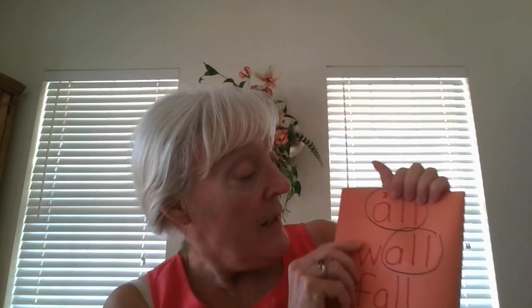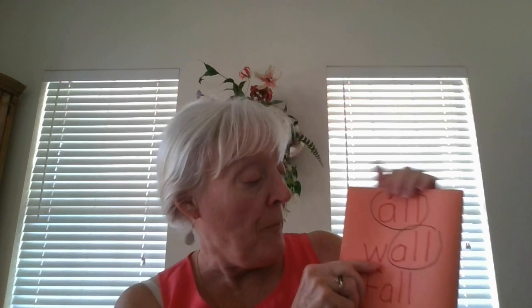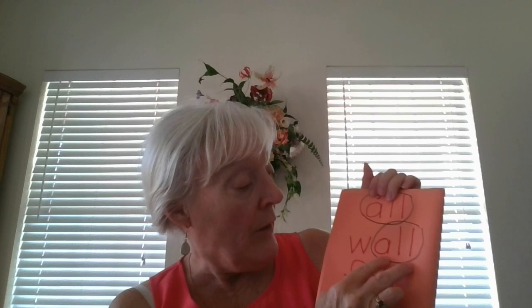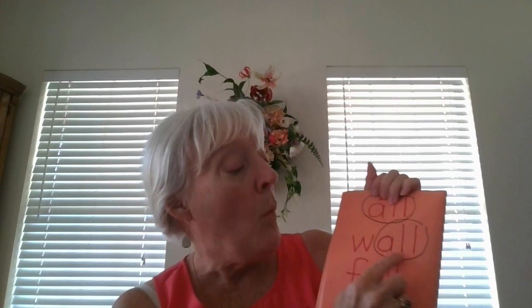Now, when we have A-L-L in a word, the A also says ah. All makes all. We only say the consonant one time. The consonant L doesn't get repeated. Okay, let's do the next one. Since we have A-L-L, we're going to use the third sound. All. Wall. Very good.